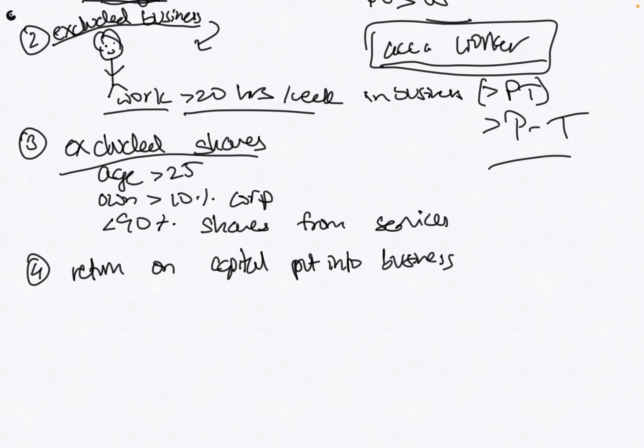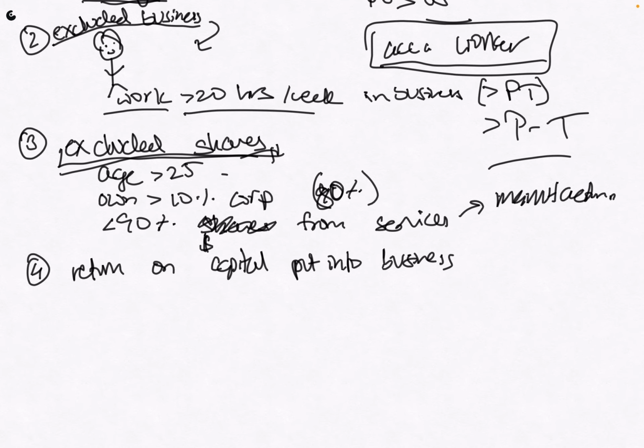Excluded shares. This is another one where I don't know why it's called excluded shares, but let's say that I am greater than 25 years old. I own more than 10% of the corporation, let's say 80%. And let's say that less than 90% of our income comes from services. I think this means that if I am a manufacturing company, this rule would apply, and in this case I would not have to pay TOSI. I'm not really sure why this rule exists, but we're just going to assume it does.